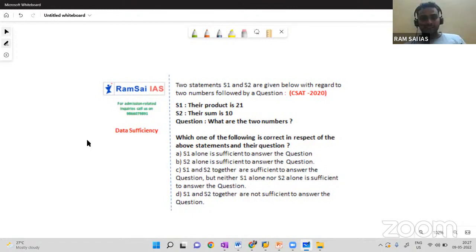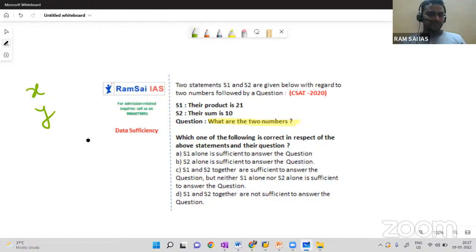The two statements are, their product is 21, their sum is 10. But see, I'll give you a small solution before going with the statements. Look at the question once. What is the question here? Question is like, what are the two numbers? Okay, so I can interpret like there are two numbers, say x and y. So left side I am writing there are two values, x and y. Now we need to find out the two values, x and y.